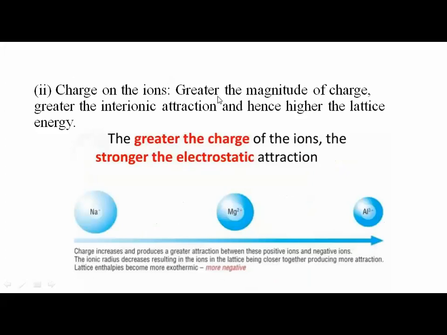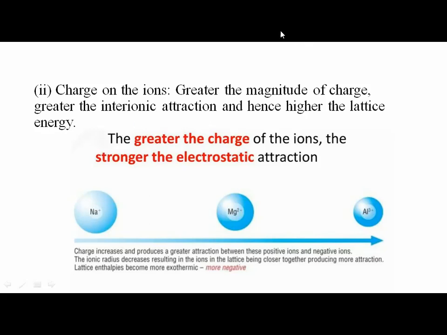The second one, charge of the ions. Greater the magnitude of charge, greater the interionic attraction, hence higher the lattice energy. So you can see Na+, Mg2+ and Al3+. As the charge on the ion increases, ionic size decreases. As ionic size decreases, electrostatic attraction increases. So when electrostatic attraction increases, both the ions will be held stronger. When they are held stronger, to break them we need to put more energy. So greater the charge on the ion, greater is the interionic attraction, and hence higher lattice energy is required. So these are the two conditions.